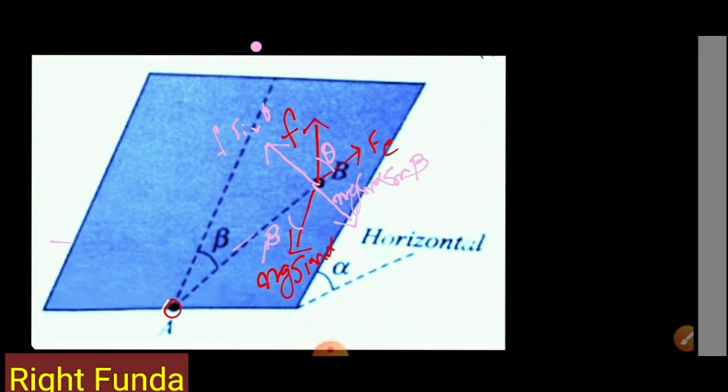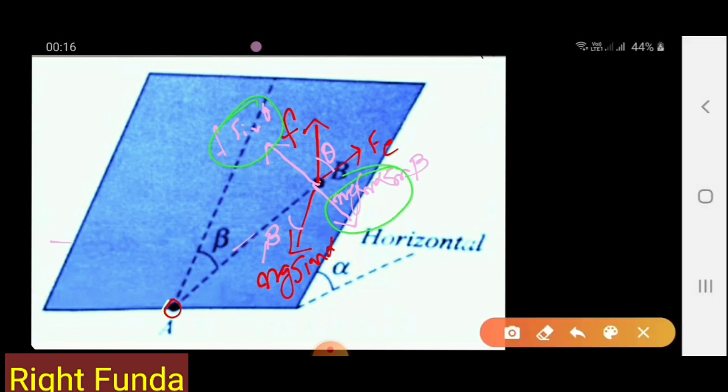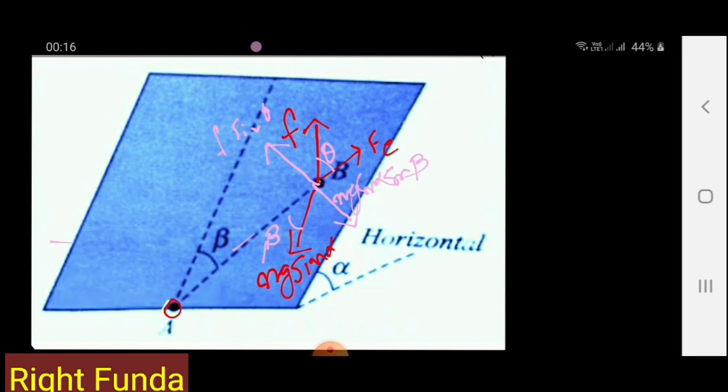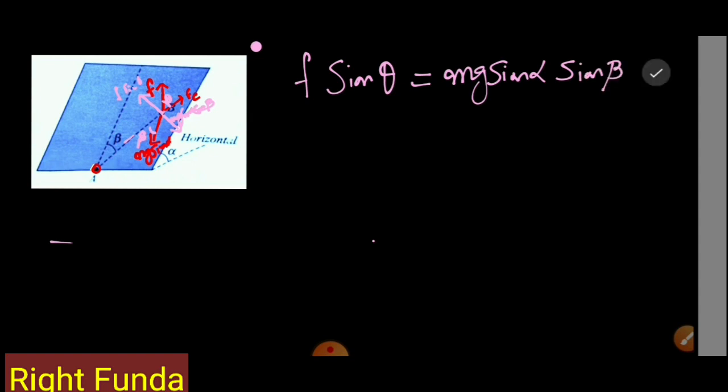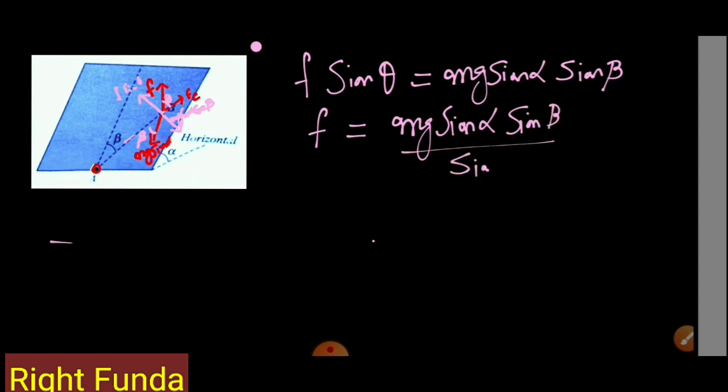And as it is equilibrium, these two forces must be balancing each other. So if we write the equations for this, we can get some equation where theta is the angle made with the friction force along this line. So write the equation: f sine theta has to balance mg sine alpha sine beta. Or this f has to be equal to mg sine alpha sine beta by sine theta.